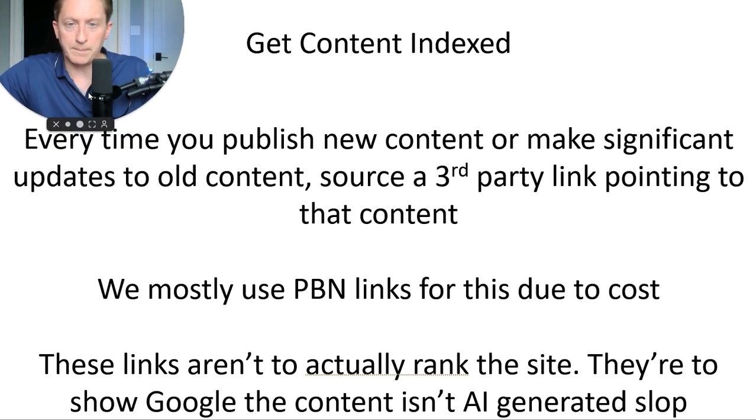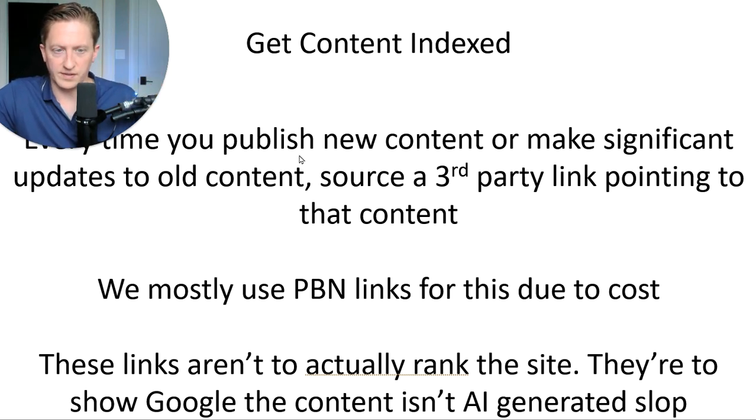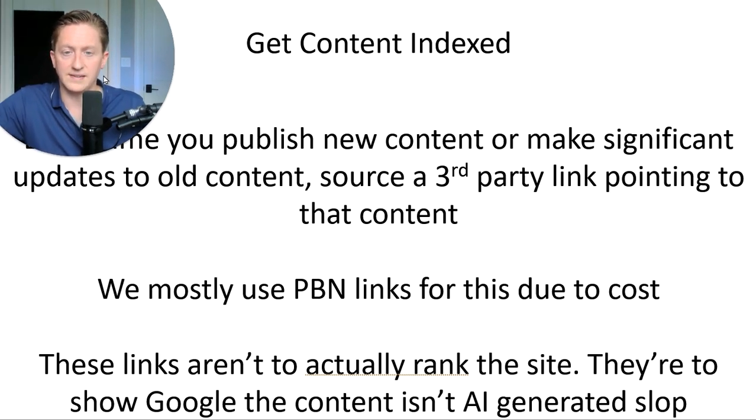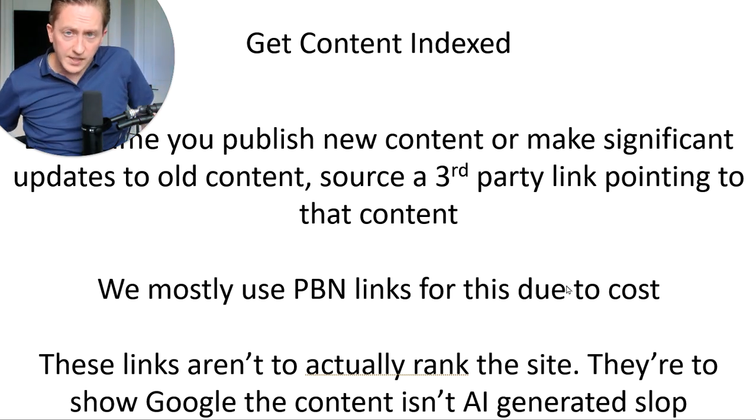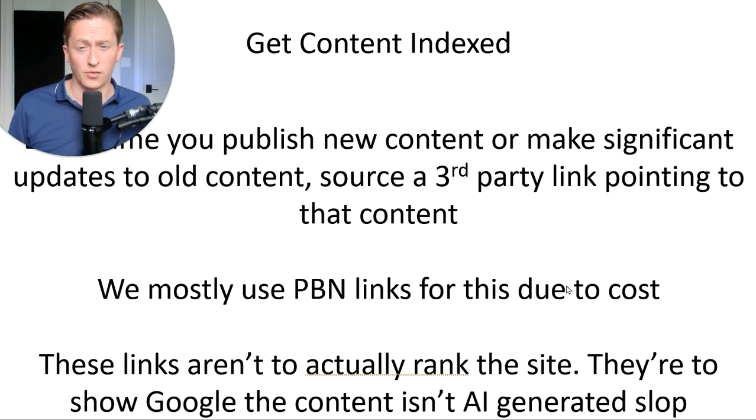So basically, as I mentioned, each time we make significant changes to old content or publish new content, we're going to get a third-party link pointed to it. That's just a sign to Google, hey, this isn't AI-generated slop. That's it. For those links, we mostly use PBN. These links are not being used to rank. They're not necessarily being used to build trust or authority.